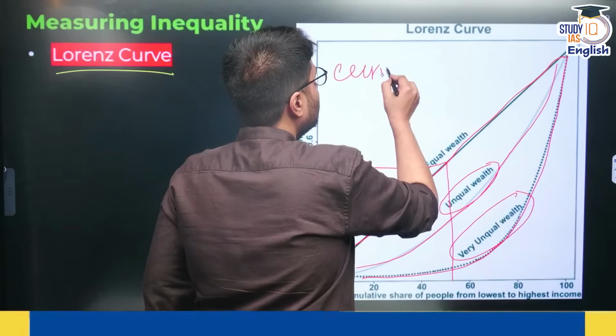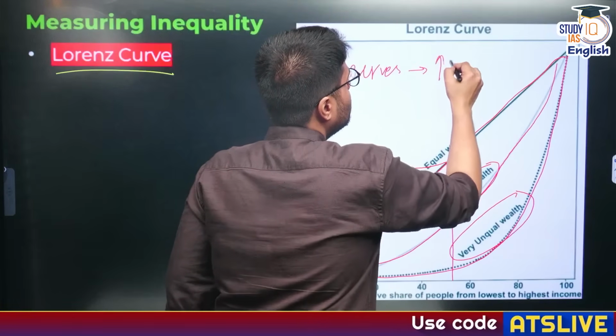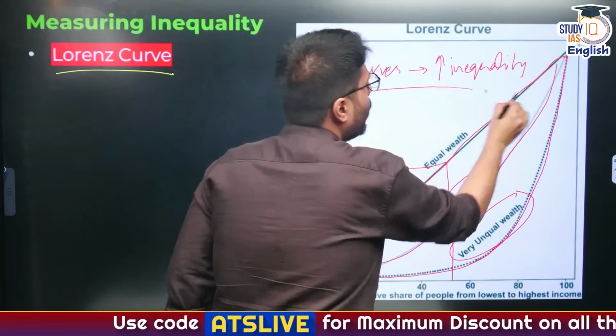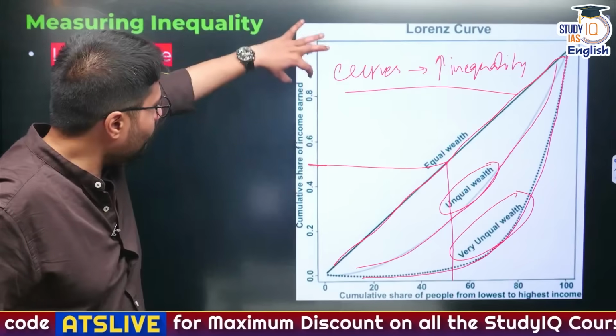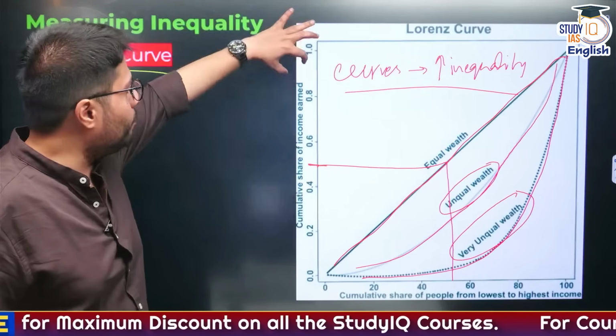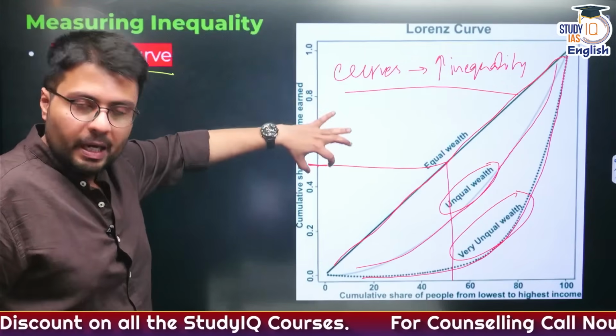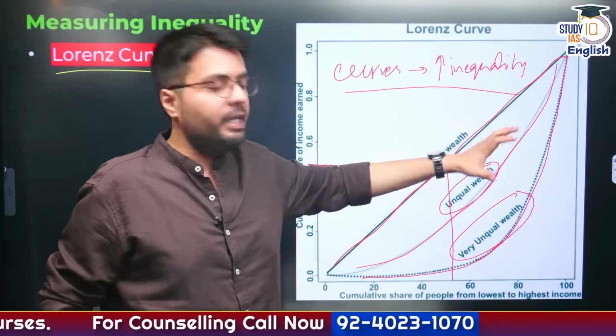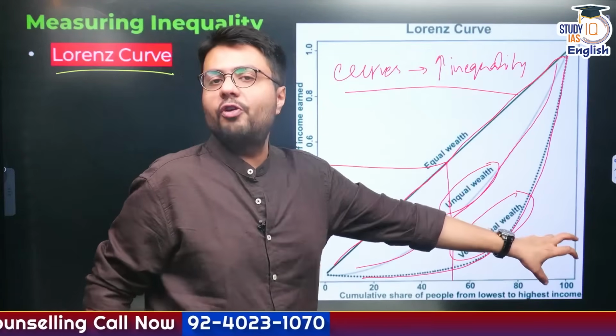So curves mean an increase in inequality. This you have to remember, and this is what the Lorenz curve is. I've put here income earned, you can put here wealth, you can put here consumption. All of this will highlight the differences in equality in the different sections of the population.